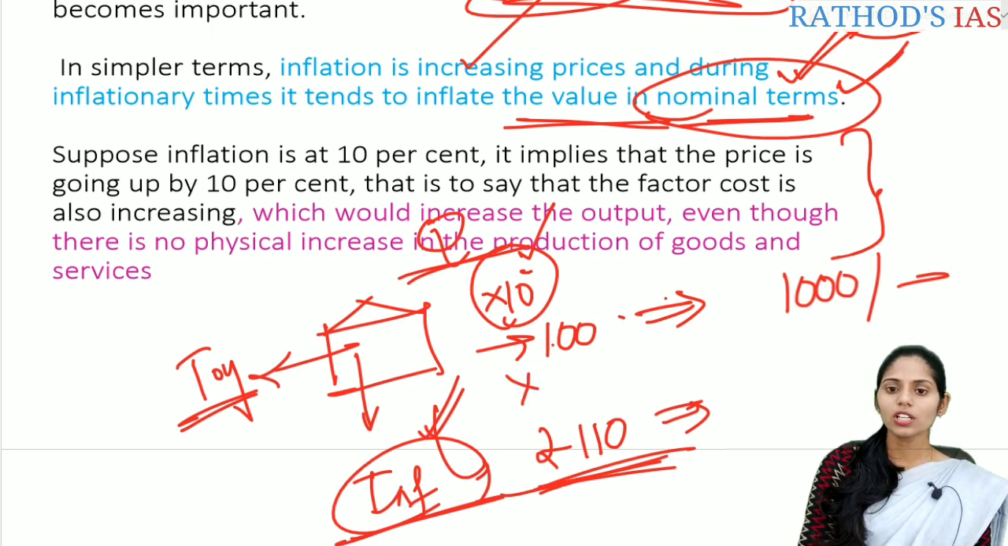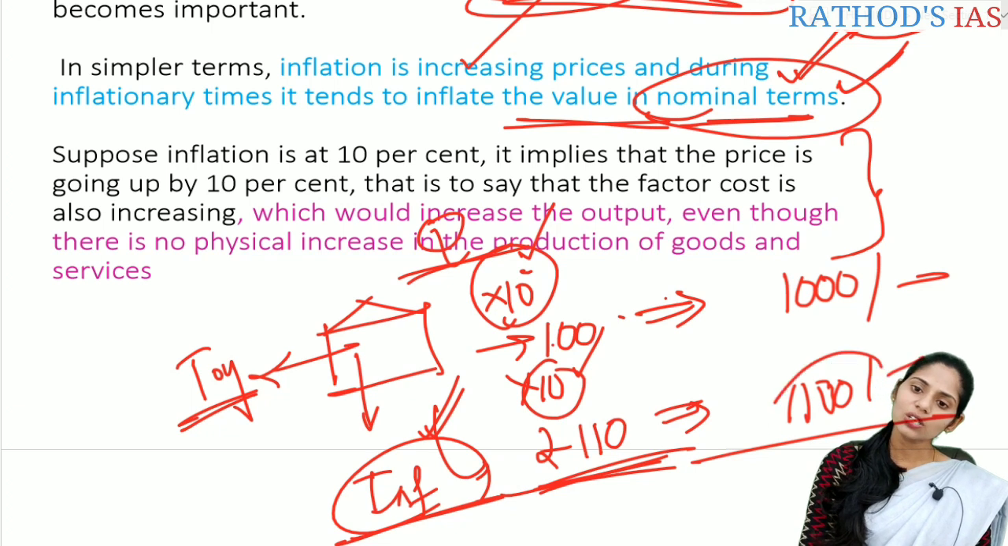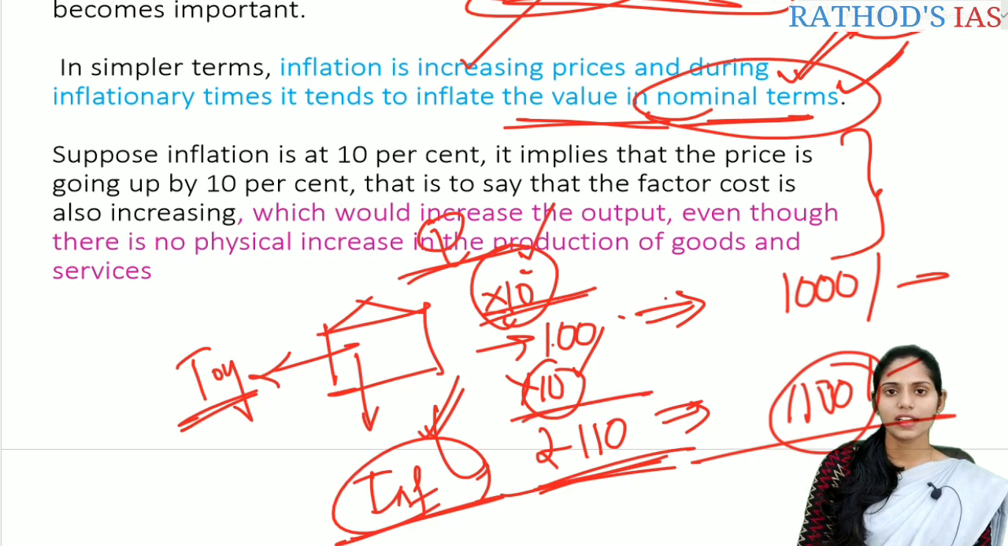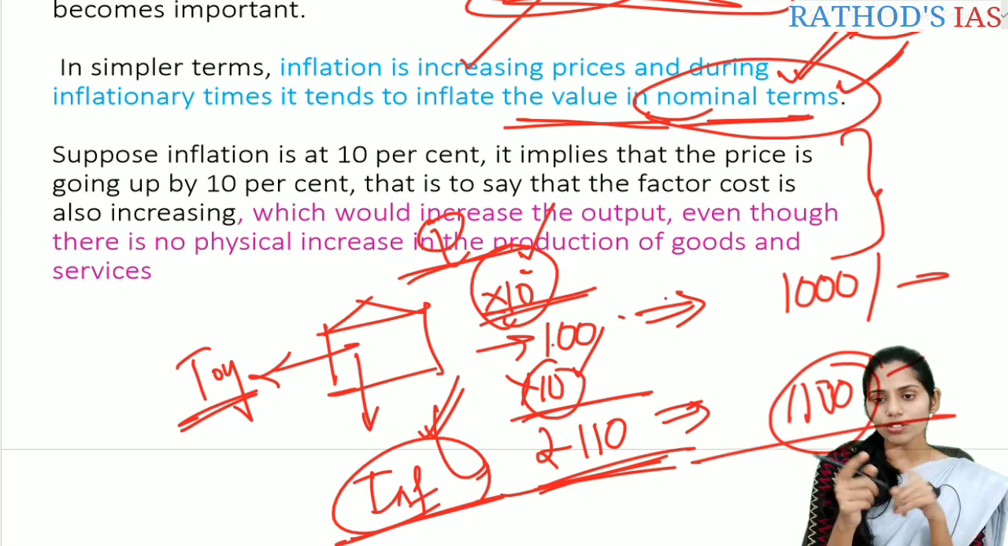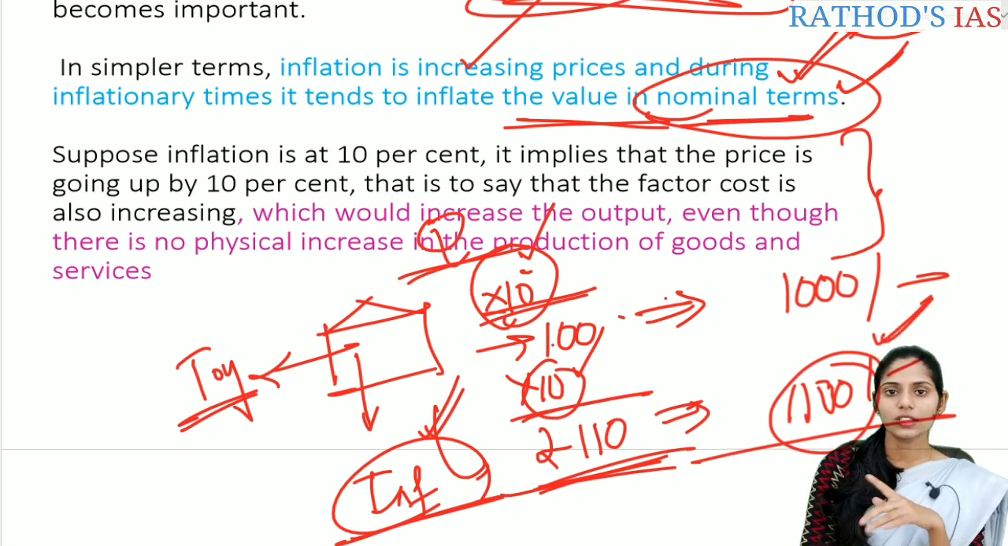So the total monetary value of the 10 toys present in that shop will be 1100 rupees. So there is an increase of 100 rupees. But if you see the quantity, only 10 toys are present, there is no increase in the goods and services. But the output value has increased to 1100. This is mainly because of inflation.